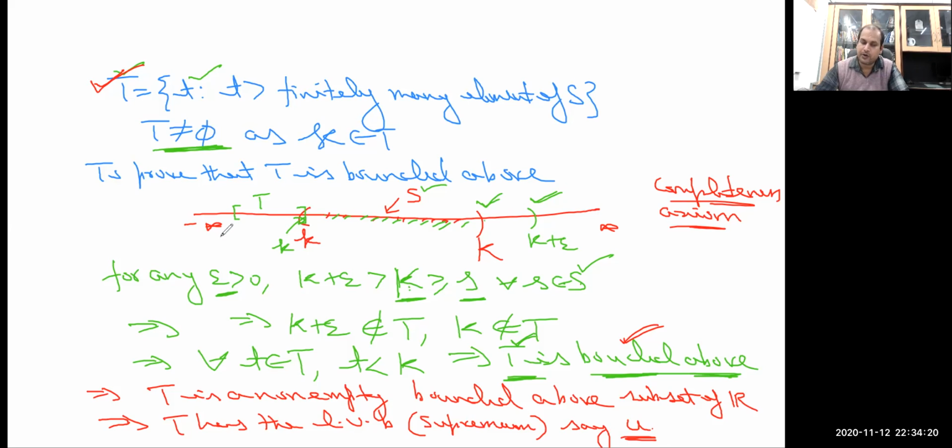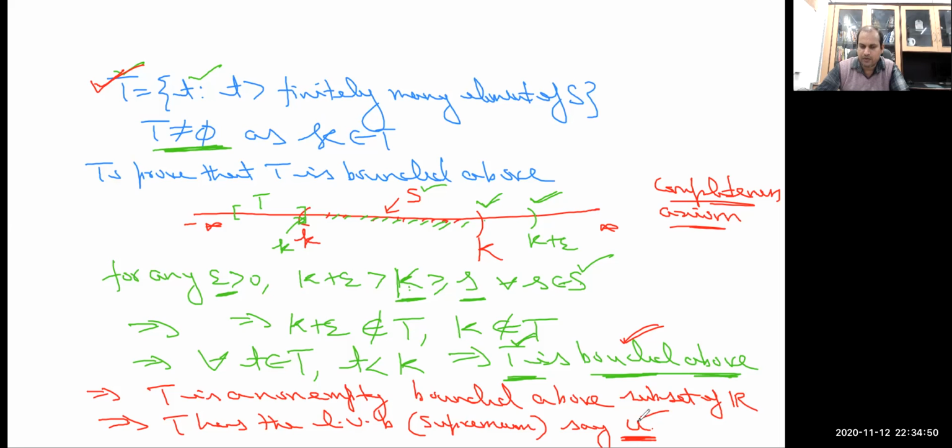Now recall the definition of limit point. If this u is a limit point of the set S, then every neighborhood of u, where u is a real number, must contain infinitely many members of the set S. So we need to show that within every neighborhood of u there lies infinitely many members of the set S, or at least one member of the set S other than u. So this is the requirement.